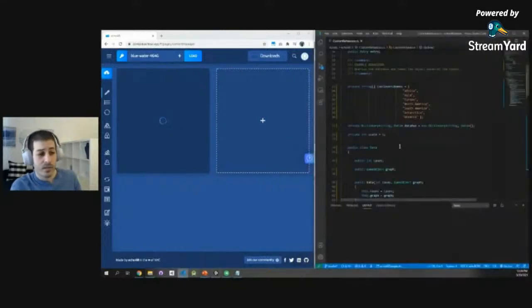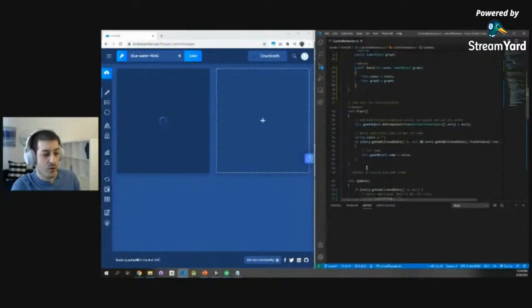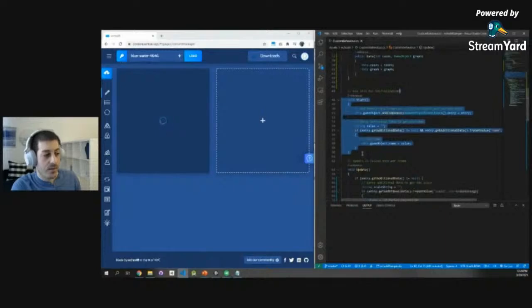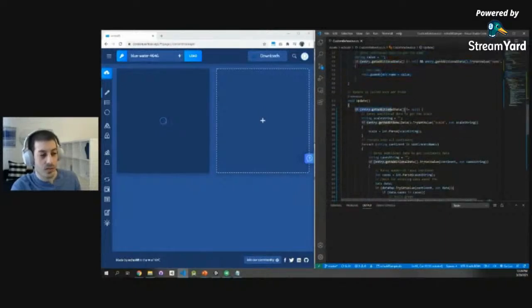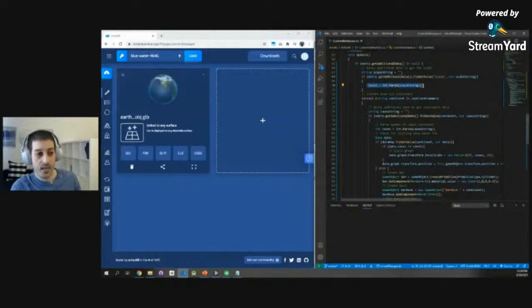So now custom behavior, I think, is much more interesting. We have some kind of array of continents. We have a dictionary, a data structure. The start function looks pretty much the same, but the update function, again, is much more interesting. We're asking, do I have any additional data? If so, do I have a scale? If that's the case, let's parse that into an integer and save that scale.